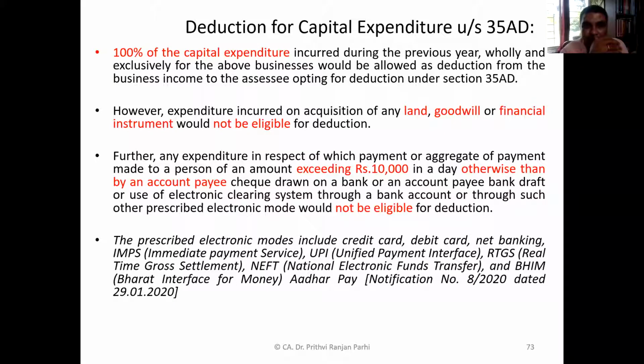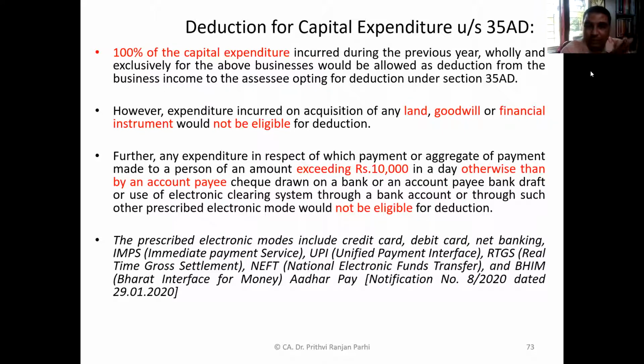Sir, on that 10,000 concept, I'll be coming to that. So you see, 100% of the capital expenditure is allowed. What is not allowed is expenditure on acquisition of land, goodwill, and financial instrument.